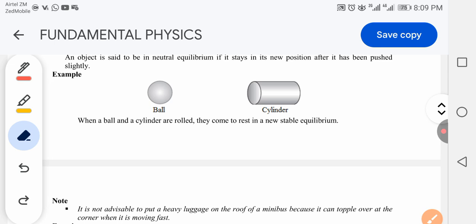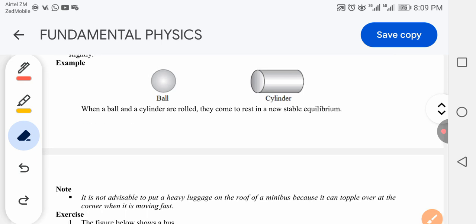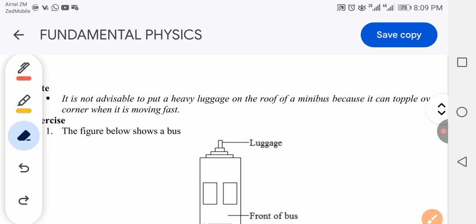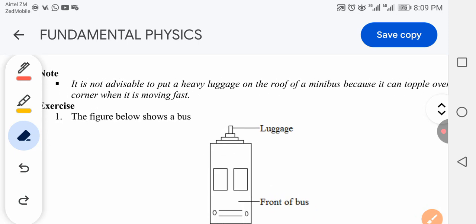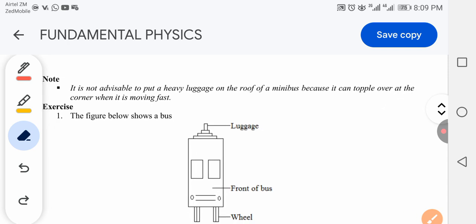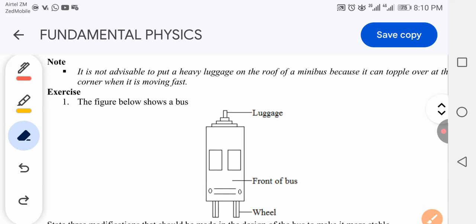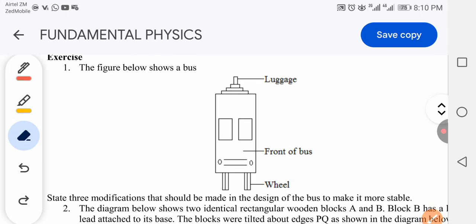The same applies to a cylinder. When a ball and a cylinder are rolled, they come to rest in the new stable equilibrium. Otherwise, you need to note, let me just show you this here. It's not advisable to put heavy luggage on the roof of a minibus because it can topple over at the corner when it's moving fast. For example, here, this minibus.